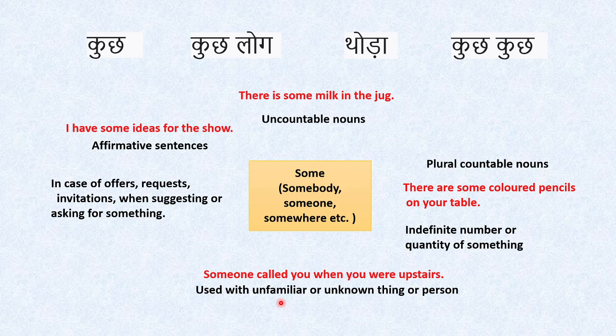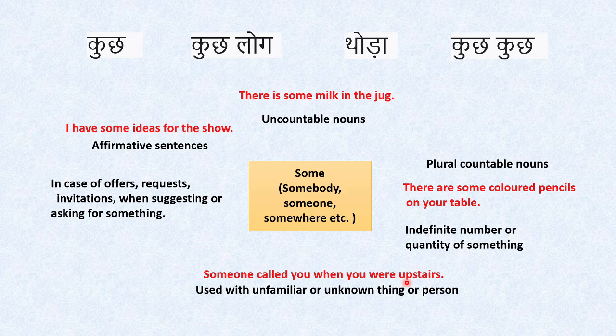After that, used for unfamiliar or unknown thing or person. So ये एक different rule है जहाँ पे unfamiliar या unknown चीज आ जाती है या person आ जाता है. So हम वहाँ पे some use करेंगे. जैसे, someone called you when you were upstairs. So किसी ने call किया when you were upstairs. So उस केस में हम some या someone use करेंगे जहाँ पे चीज हमें पता नहीं या जिससे हम बात कर रहे हैं जिसकी जैसे कॉल आई है. So we don't know that person.